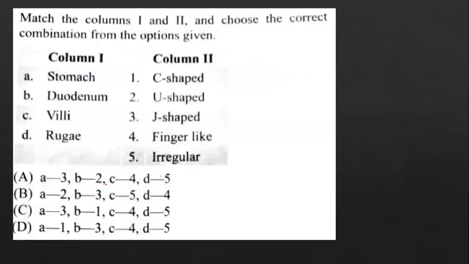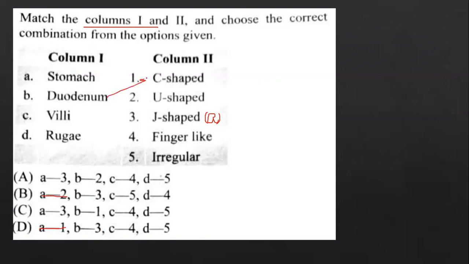Next question. Question number 23. We have 3 more questions remaining. Match column 1 and column 2 and choose the correct answer from the following. Stomach, you know that it is a J-shaped muscular structure. So A matches with 3. So B will not be the answer. D will not be the answer. You can go with either A or B.